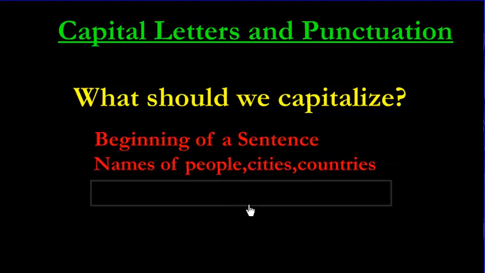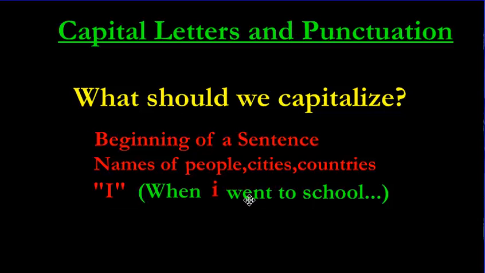Second thing you gotta capitalize are names of people, cities, countries, anything that has a name attached to it, you need to capitalize. And the letter I when referring to somebody. So instead of saying "when i went to school," that would be wrong. What you need to say is "when I went to school."